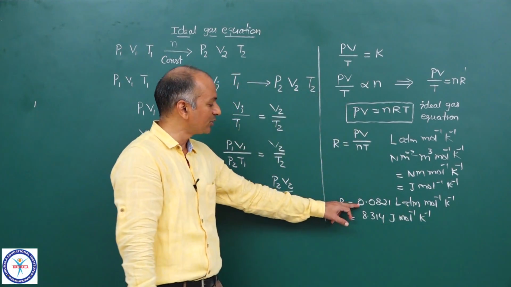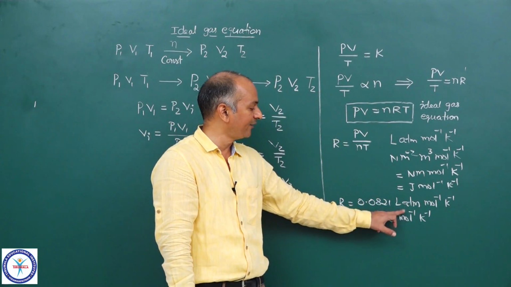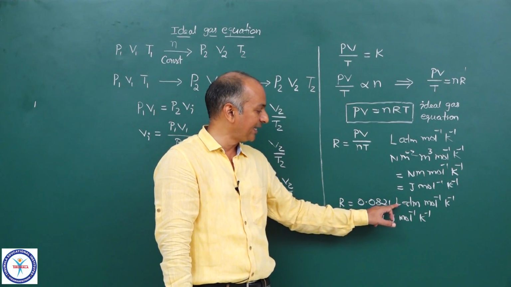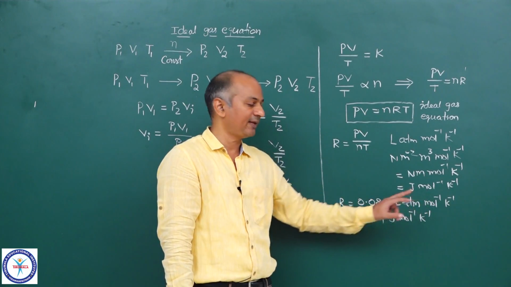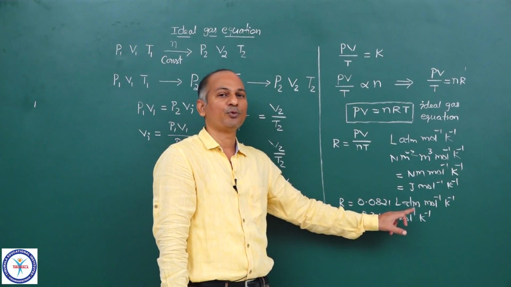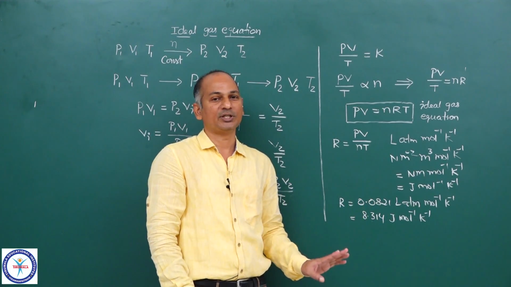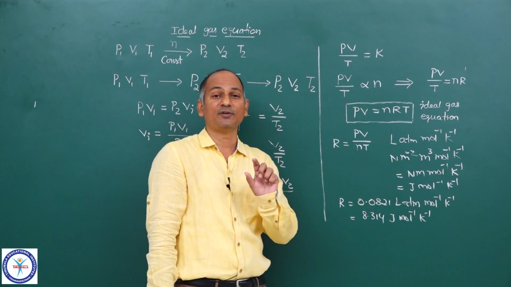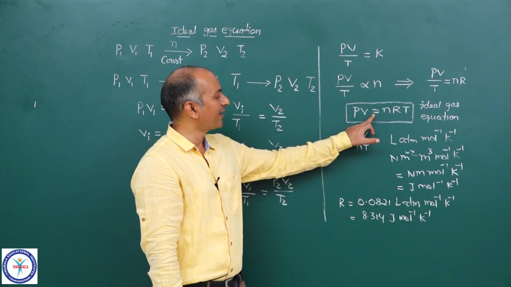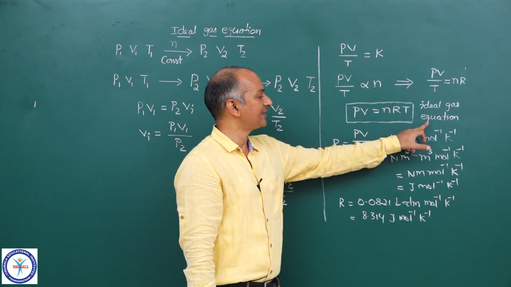So these are the values of R along with the units. 0.0821 liter atm per mole per Kelvin, 8.314 joule per mole per Kelvin. And R is a universal gas constant. So PV is equal to nRT is the ideal gas equation.